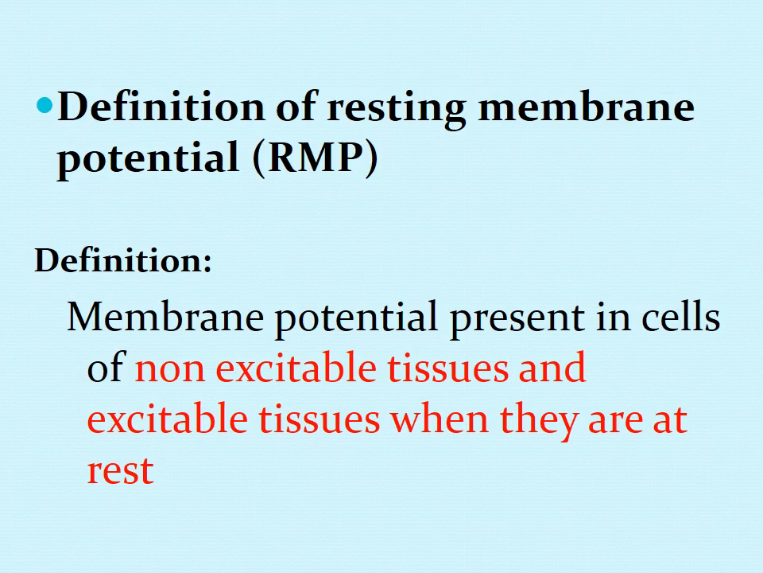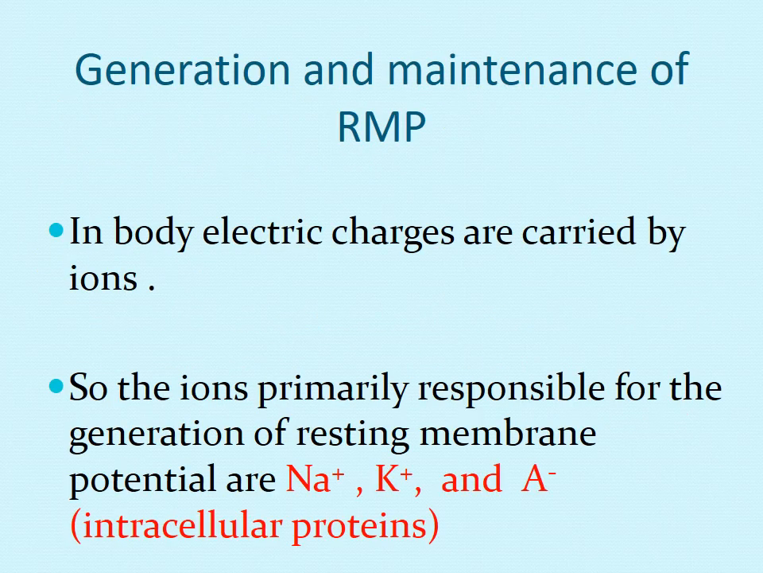So membrane potential present in the non-excitable tissues, and in the excitable tissues when they are at rest, is known as resting membrane potential, or simply we say RMP. Now, what are the factors which are responsible for the generation and maintenance of resting membrane potential?